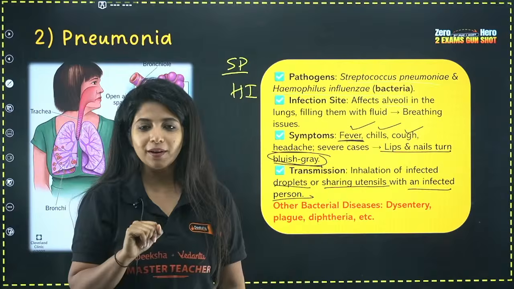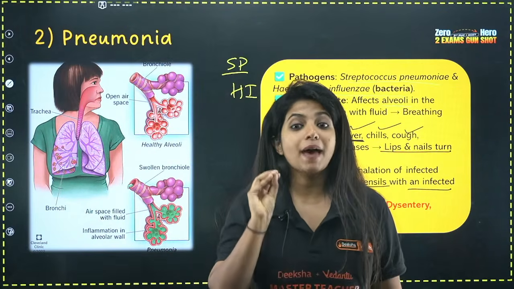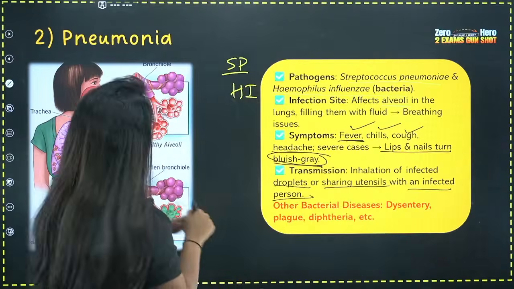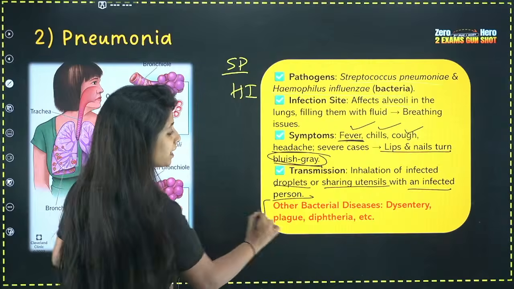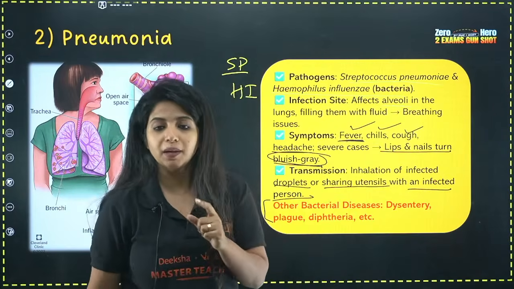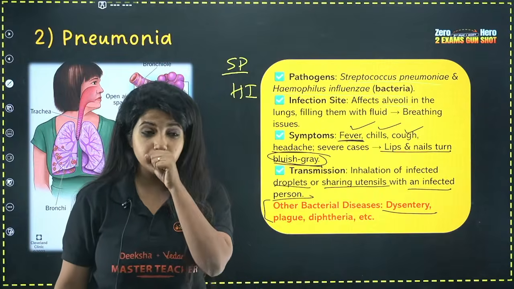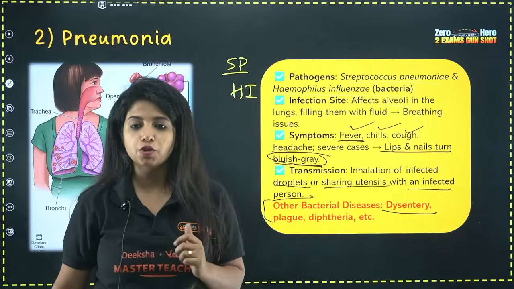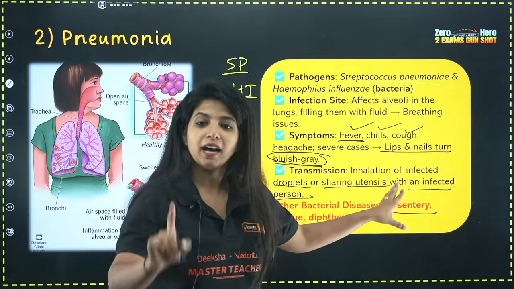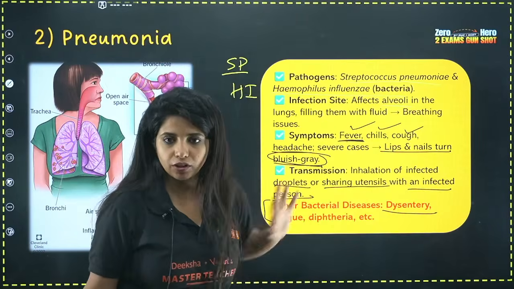Now you need to remember, in your NCERT, it's not just typhoid and pneumonia which are bacterial diseases. They have given in the last line of pneumonia that there are some other bacterial diseases as well. Know their name. First one is dysentery. Whenever you have your stool mixed with some blood, my dear children, you call this dysentery. Amoebic dysentery is different, that is caused by amoeba. Here it's normal dysentery.